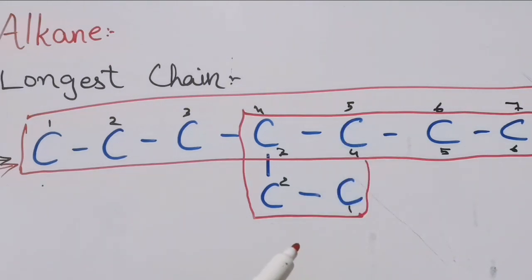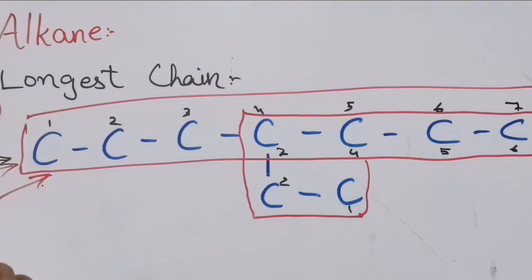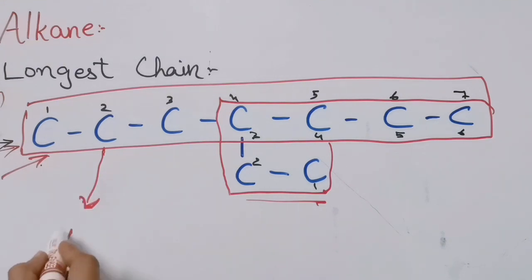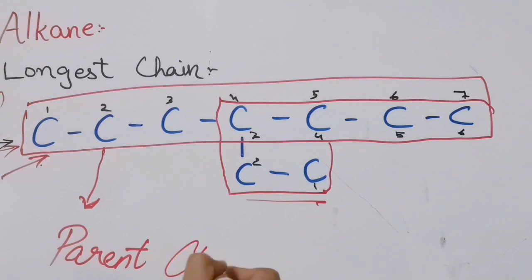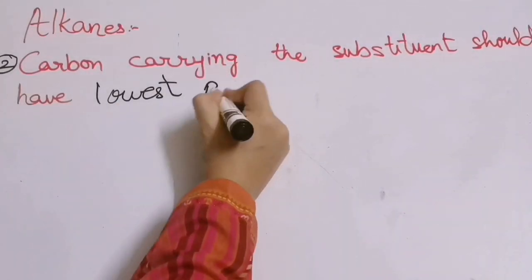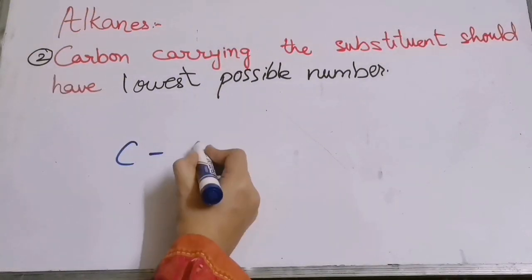So according to the first rule, we have to select the chain which is longest. In one case, the chain was containing 7 carbon atoms, and in the other case, the chain is containing 6 carbon atoms. So we will select this chain and we will call it the parent chain. I hope you all understood how we will select the longest chain. Now let us go to rule 2. According to the second rule, the carbon carrying the substituent should have the lowest possible number. Let me explain this rule. See over here, I have this example.